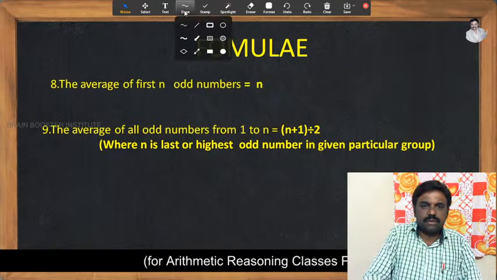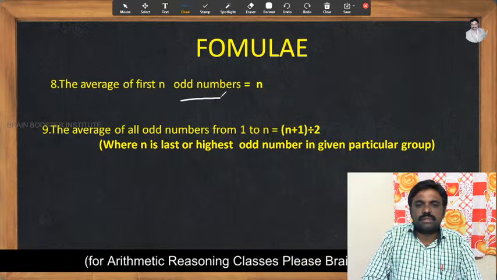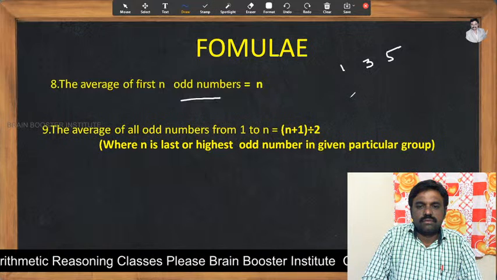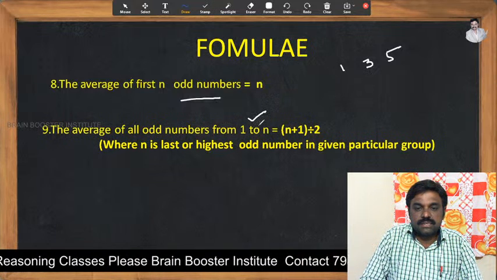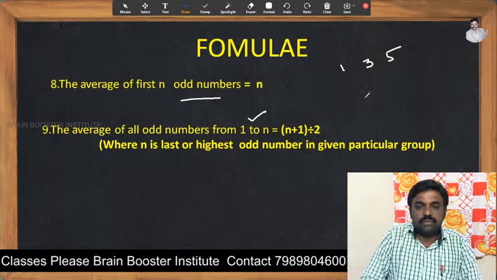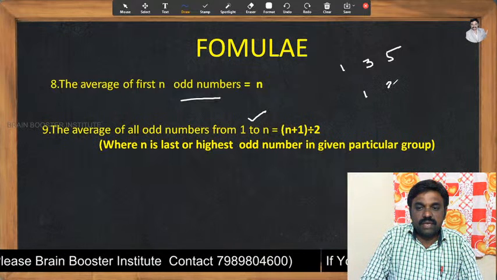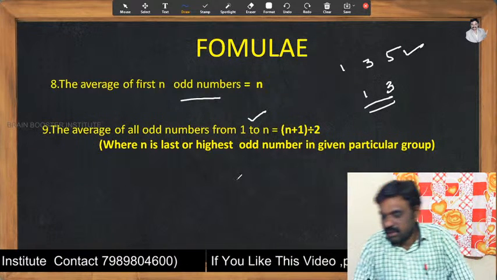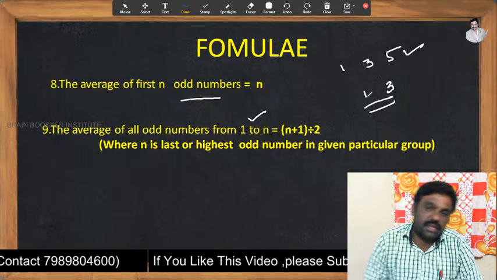For example, the first 3 odd numbers means we get 1, 3, 5. But the odd numbers from 1 to 3 means we get only 2 odd numbers, 1 and 3; 5 we won't get here. I think you got the difference between 1, 3, 5 and 1, 3.